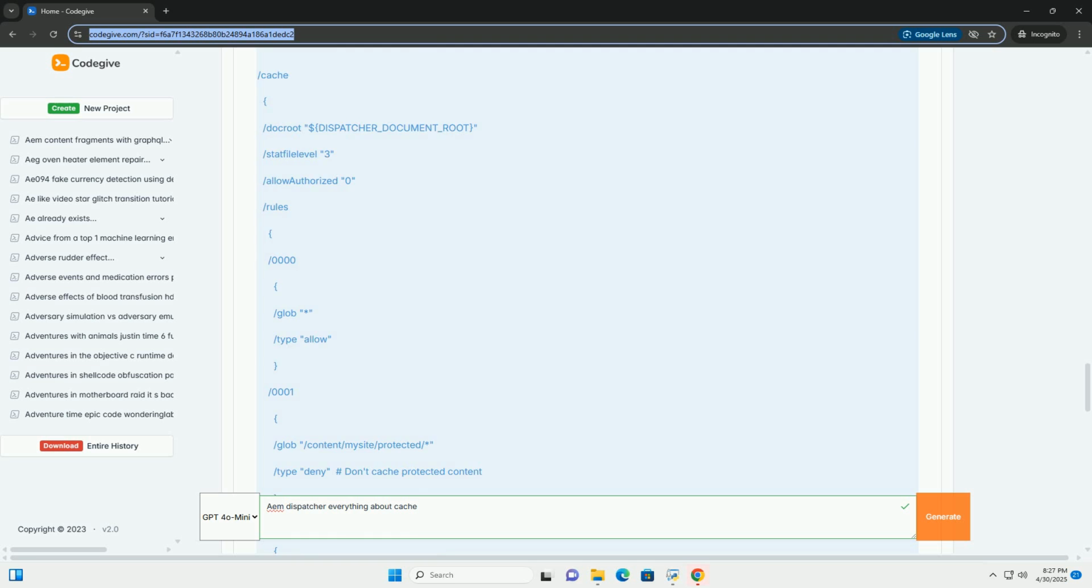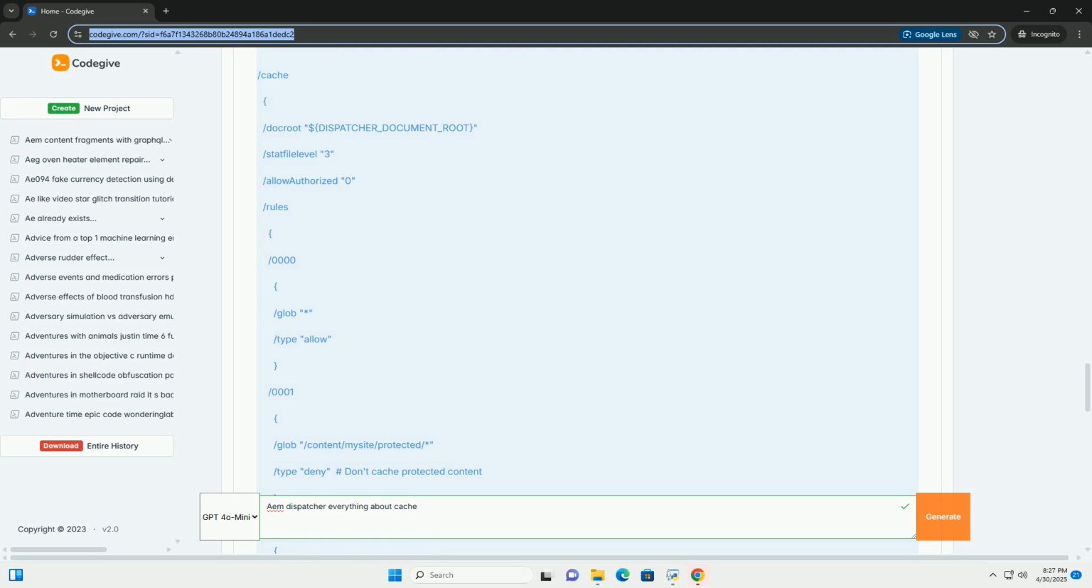Load balancing. The dispatcher can distribute requests across multiple AEM publish instances, providing load balancing. This improves overall performance and ensures that your website remains available even if one of the AEM publish instances fails. Load balancing methods. Round robin: the dispatcher distributes requests to each AEM publish instance in a sequential order. This is the simplest method.